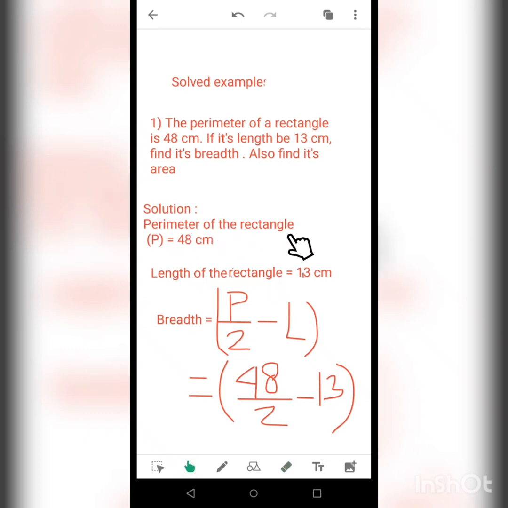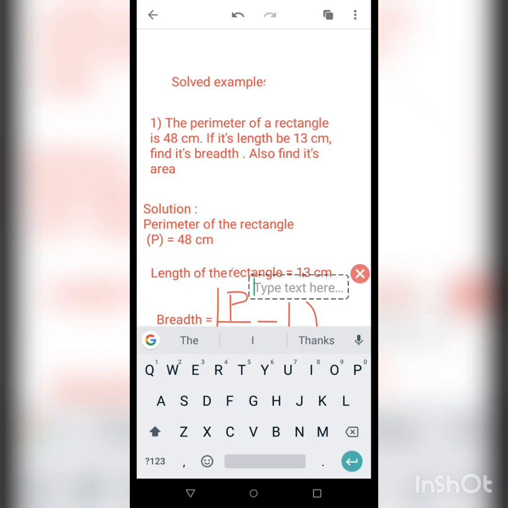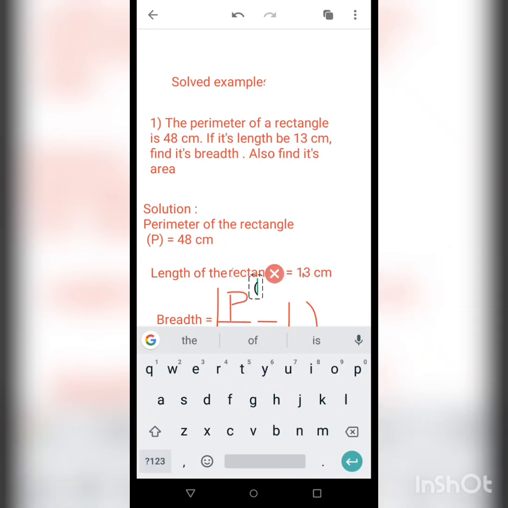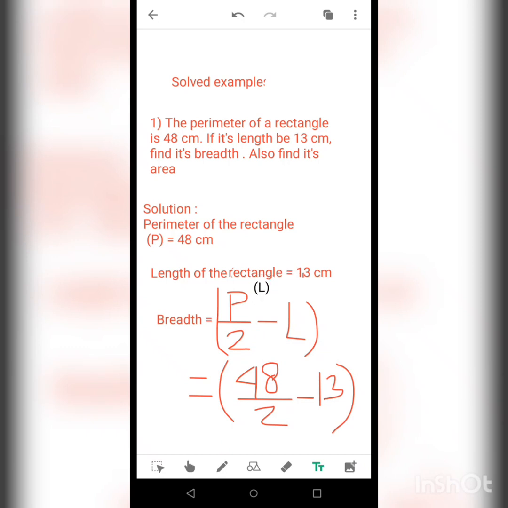Perimeter of the rectangle, this is P equals 48 centimeter, and length of the rectangle, I will mention as L, and this is 13 centimeter. Let me write down the L so that it becomes more clear to you. L means 13 centimeter.